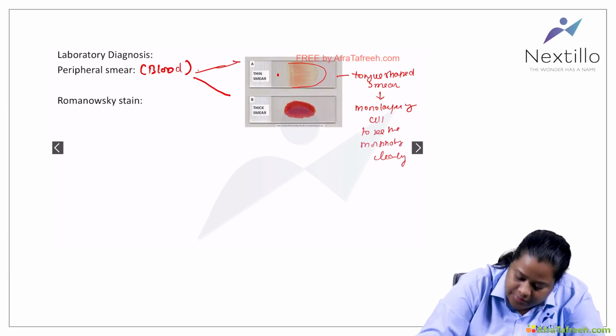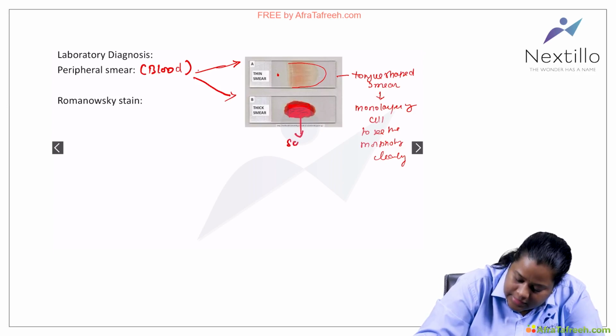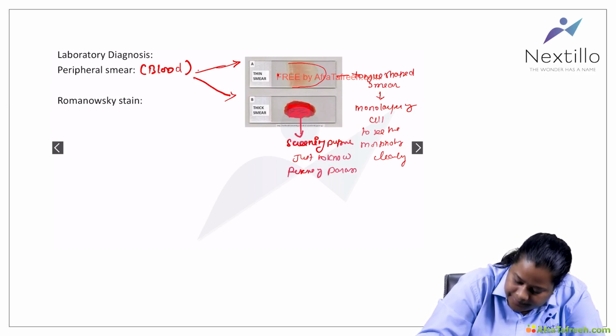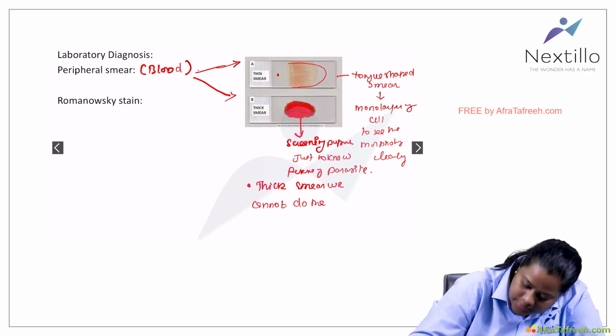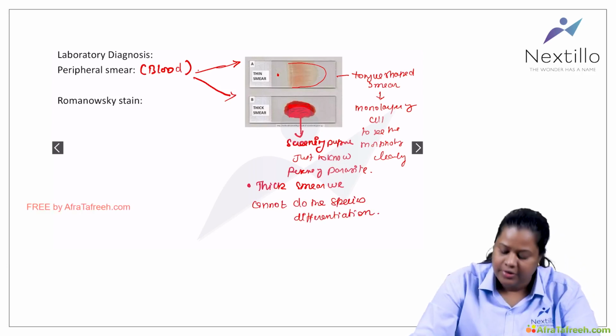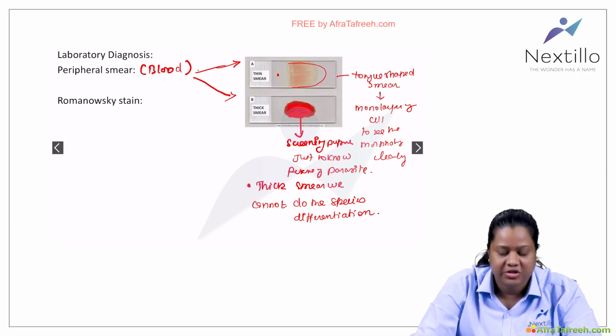Right. So this is the thin smear. For a thick smear, you take 4 drops of blood and combine them together like this. The thick smear is basically used for screening purposes, just to know the presence of the parasite. With the thick smear, we can't do species differentiation. Only with the thin smear can species differentiation be done.